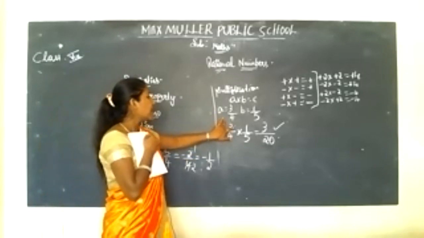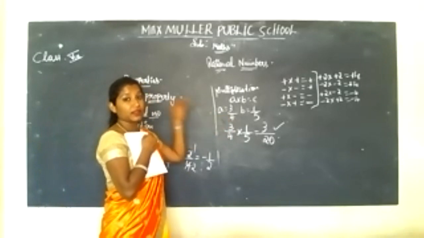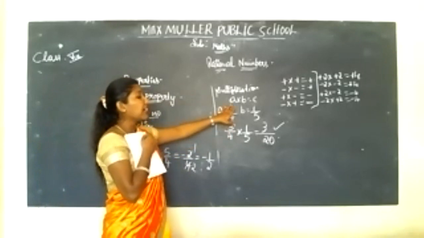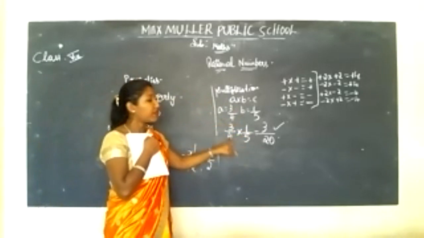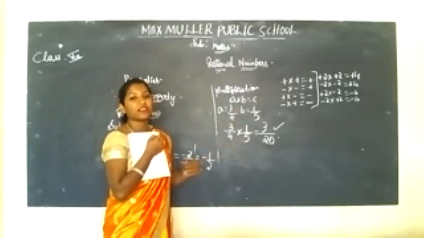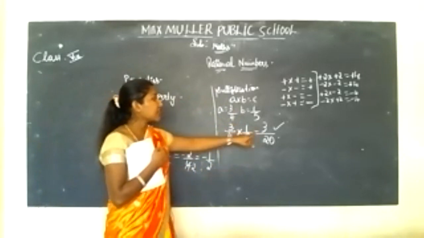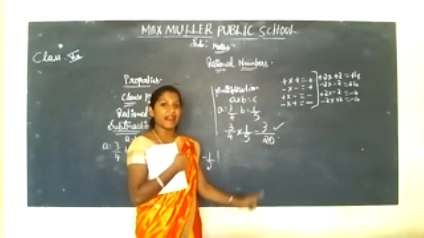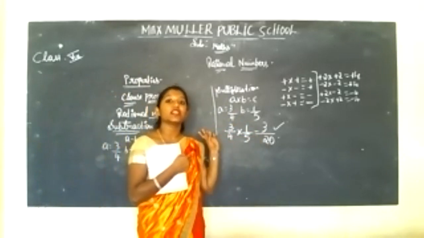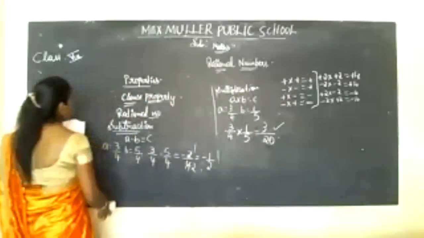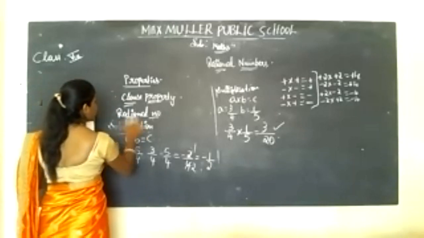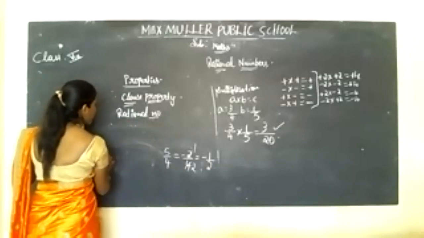But here it is not having that. You can directly simplify that as 3 by 4 into 1 by 5. 3 1s are 3, 4 5s are 20. So 3 by 20 is a rational number. Yes, of course, it satisfies the condition. Understood? Next, we'll check for division.